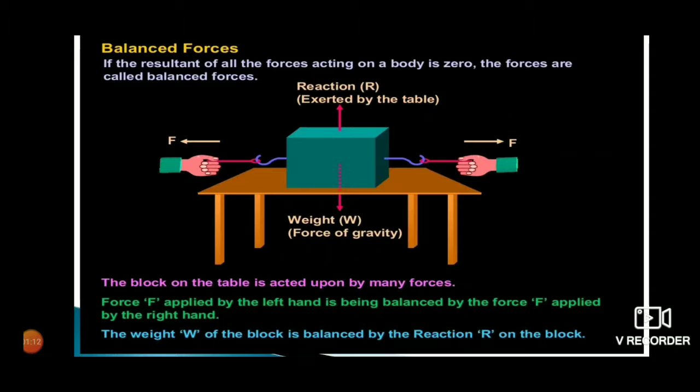Look at the block on the table. It is acted upon by so many forces. Force F applied by the left hand is being balanced by the force F applied by the right hand. The weight W of the block is balanced by the reaction R on the block. These are the equal and opposite forces that are acting on this block placed on the table.